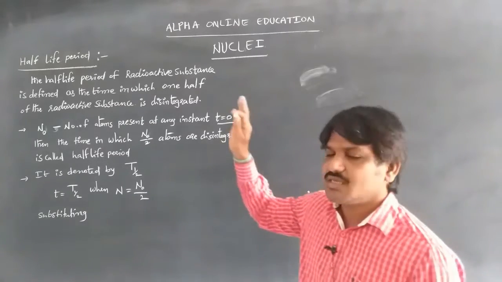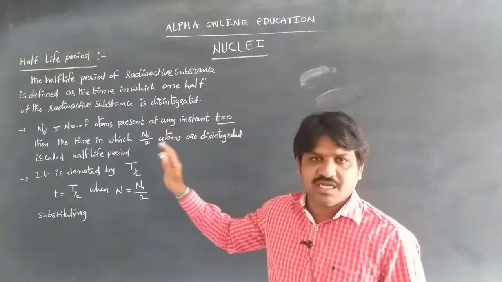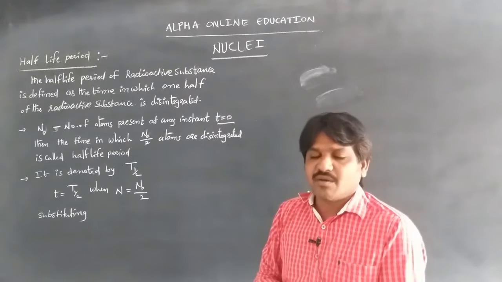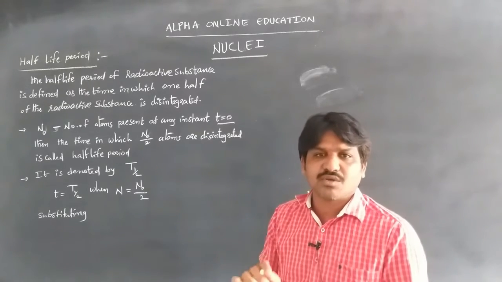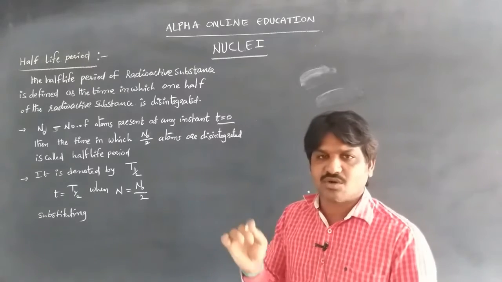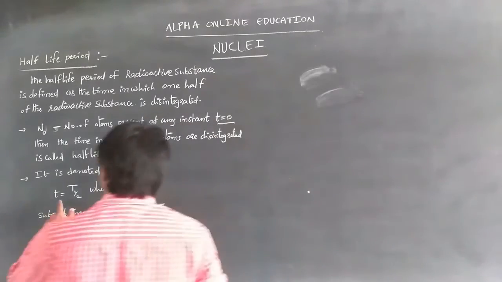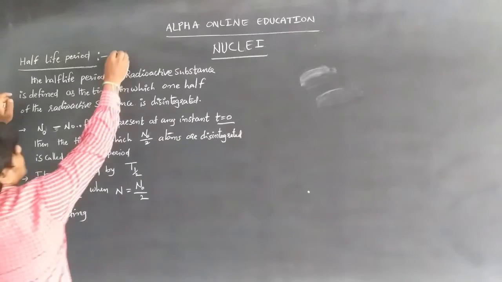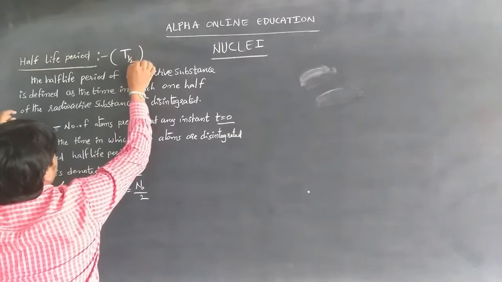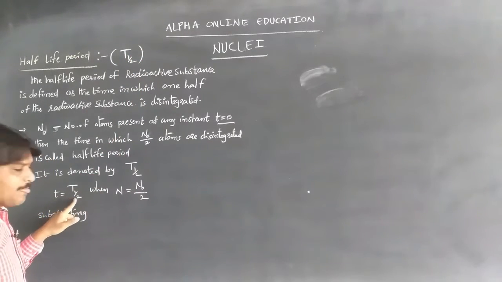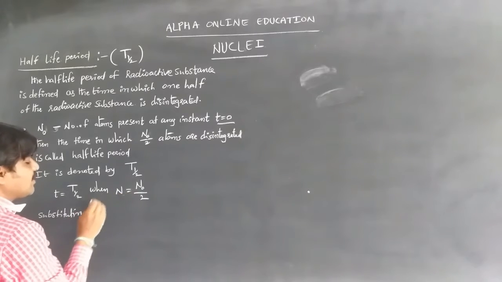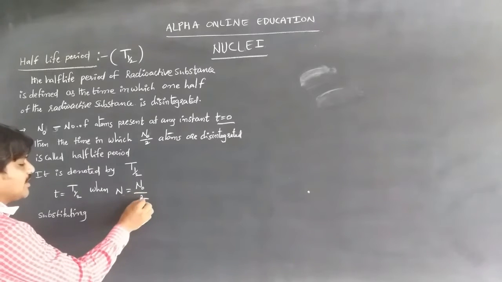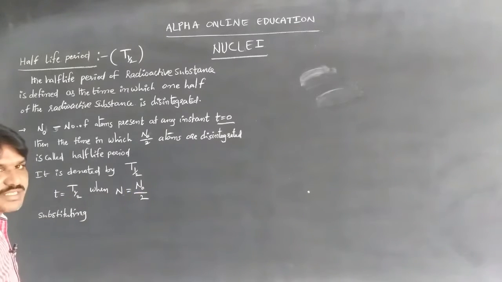That is, if N0 is the number of atoms present at the initial state, when t is equal to 0, the time in which N0 by 2 atoms are disintegrated is called the half-life period. Here the time t is equal to t half, denoted by t half, and the number of atoms n is N0 by 2, the remaining atoms.